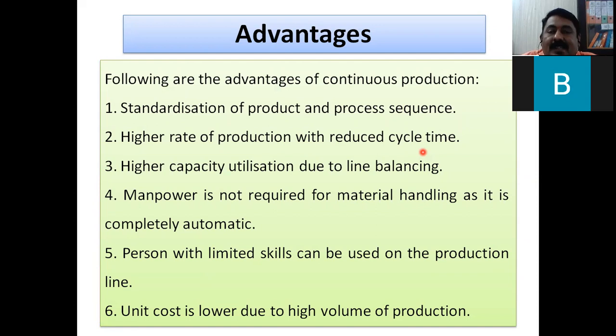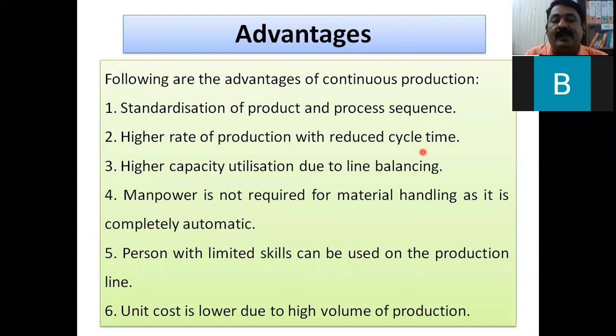Higher rate of production and reduced cycle time. Definitely in job order production there is backtracking, the job will come to that machine many times, and there is no standard routing. Material handling is also not automated. As this is continuous production, 100% material handling is automated. The cycle time is reduced as 100% automation is there. Therefore, the production rate is very high.